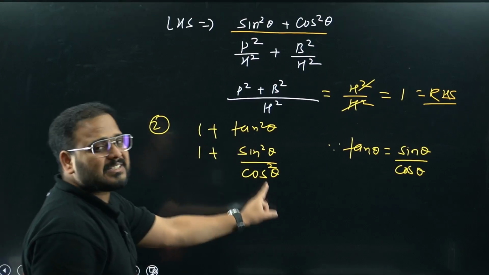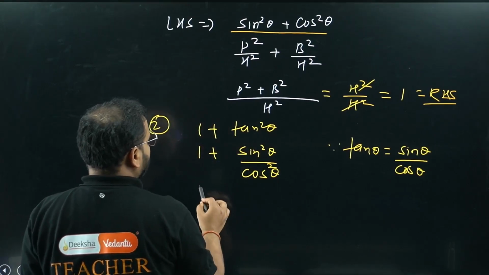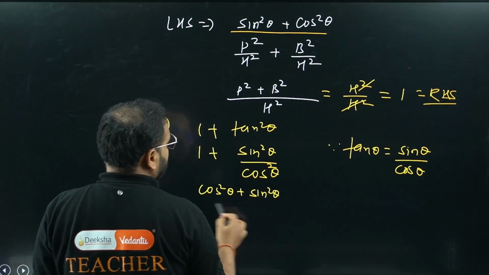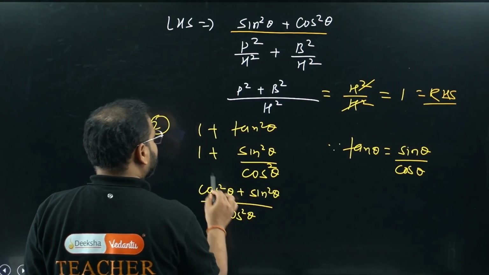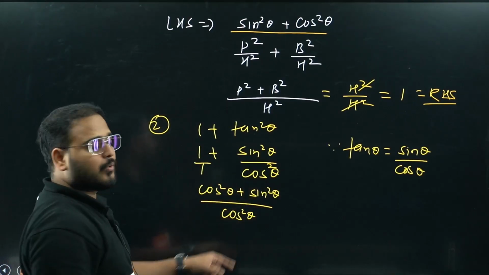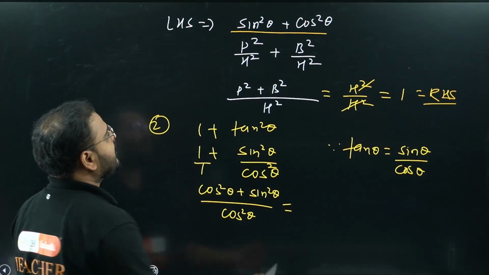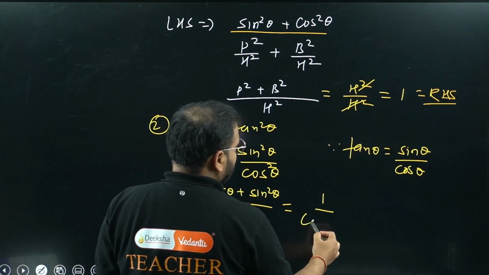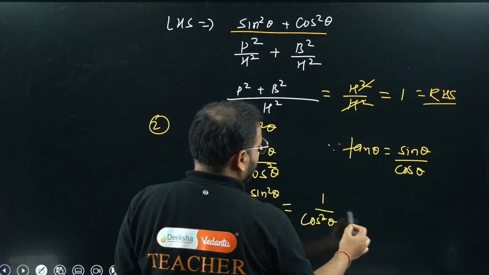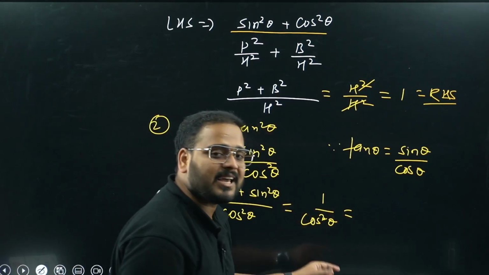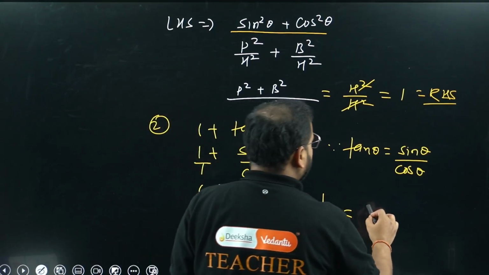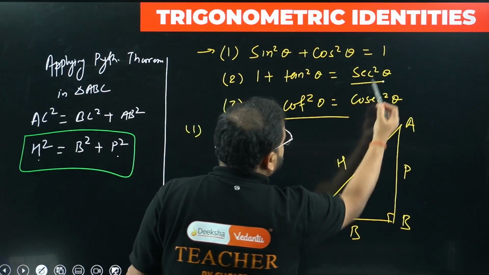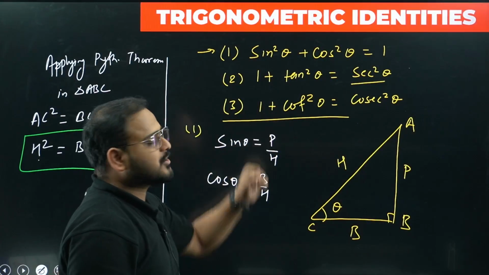So tan square is going to be sine square by cos square. Take LCM over here. What am I going to get? Cos square theta plus sine square theta upon cos square theta. LCM of 1 and cos square is cos square only. Sine square plus cos square in the numerator comes as 1, using identity number 1. The denominator has no change, cos square theta. 1 by cos is sec, so 1 by cos square is sec square. Excellent. That's what we had to prove.